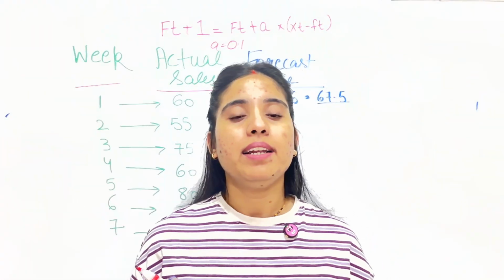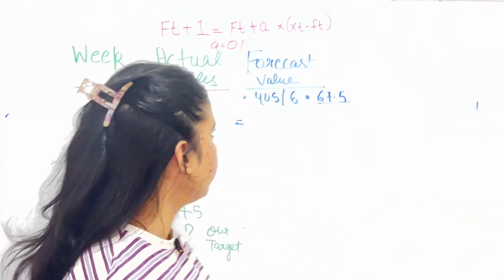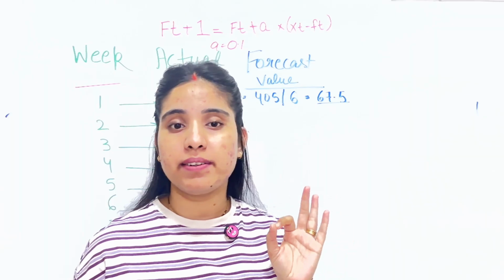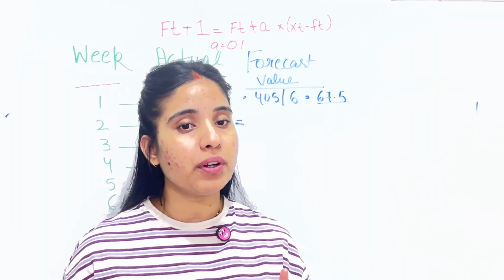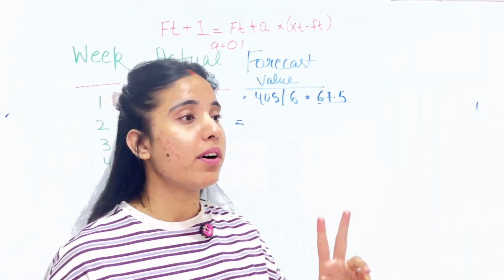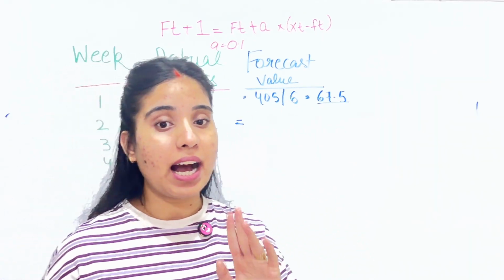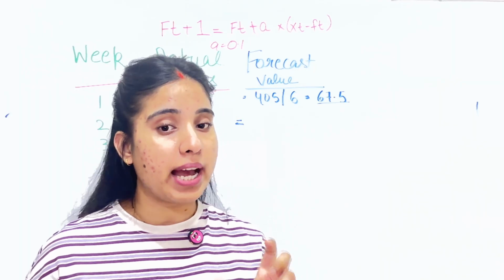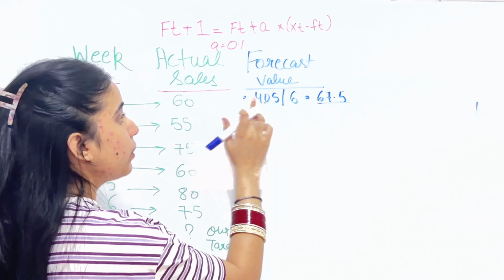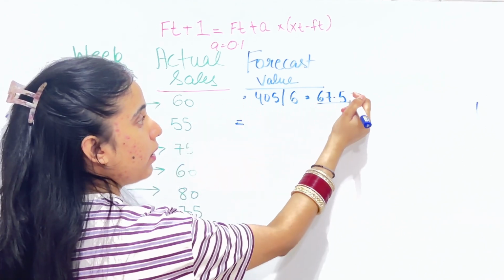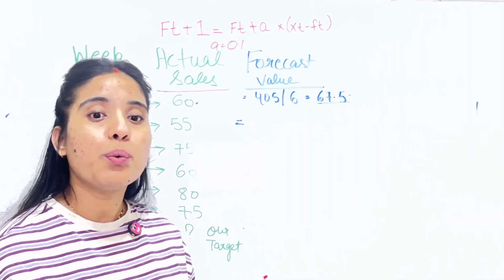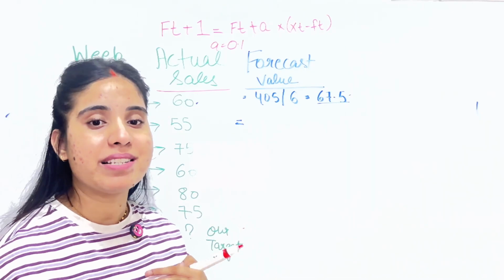Okay. Let's start with alpha 0.1. We will use 0.1 alpha in today's video. Remember, low alpha means react slowly to new data. Week 1 forecast we already have, okay. Now we will calculate the forecast for week 2 to find how close our prediction was to the actual sales. So we can measure the error and find the best alpha.